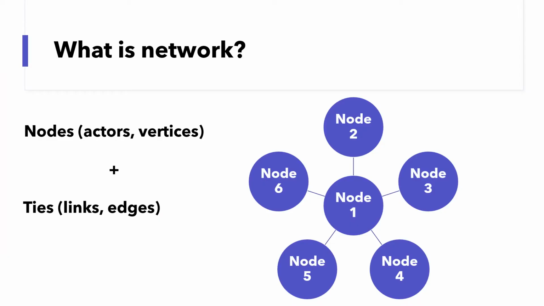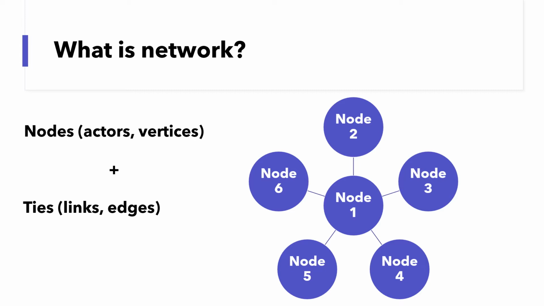First and foremost, what is network? A network consists of nodes and ties. Nodes are also called actors or vertices. Ties are also called links or edges. There are 6 nodes in the graph you see on the screen, and these 6 nodes are connected by 5 ties. When you read a paper of network analysis, the first thing you need to do is to figure out what nodes and ties represent.